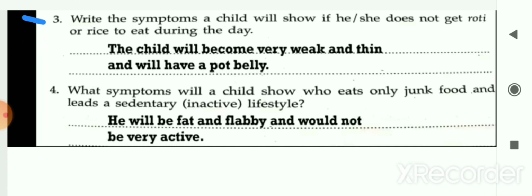Next question, what symptoms will a child show who eats only junk food and leads a sedentary, that is inactive, lifestyle? He will be fat and flabby and would not be very active.